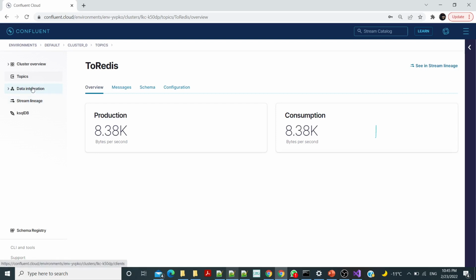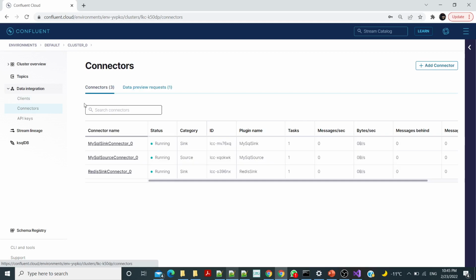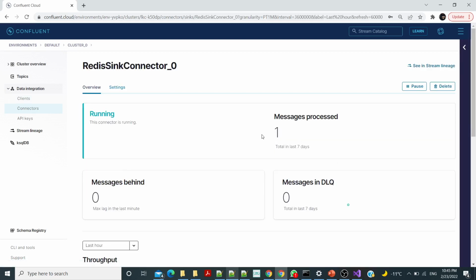It is received, and let's go to our connector. It is processed.